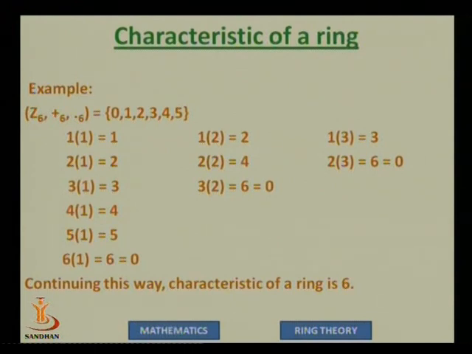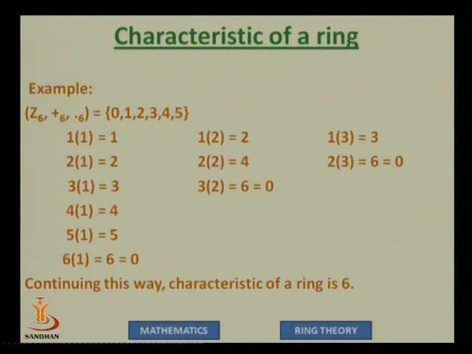Now we start the same process with 2. We can see that if we take 1 multiplied by 2, 2 multiplied by 2, then initially we don't get 0, but when 3 multiplies with 2, then we get 6, and that means 0. So earlier for 1 we had the number 6, but for 2 we have the number 3.